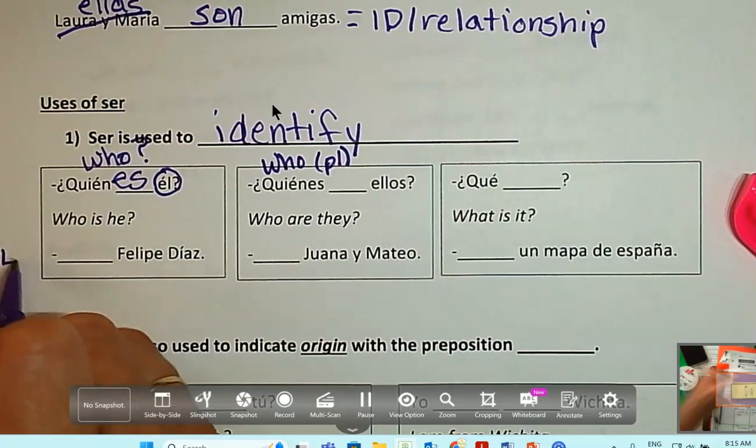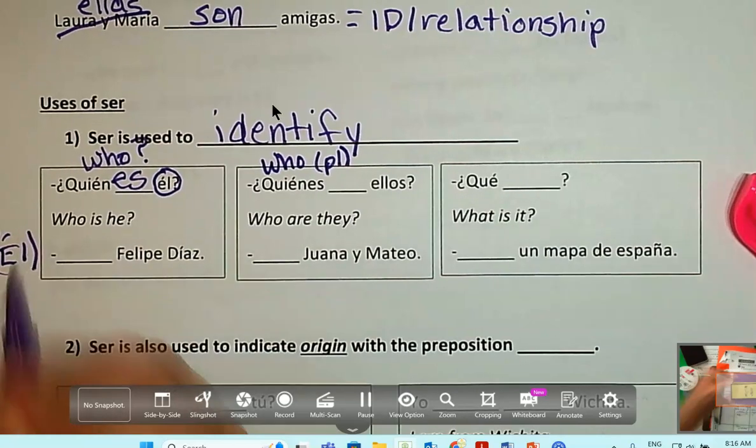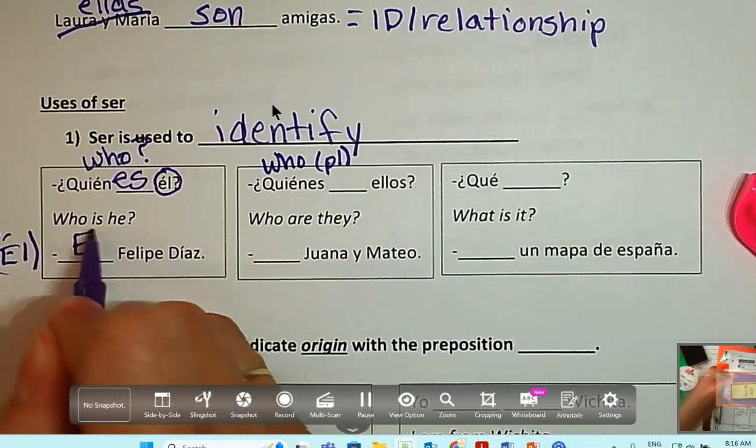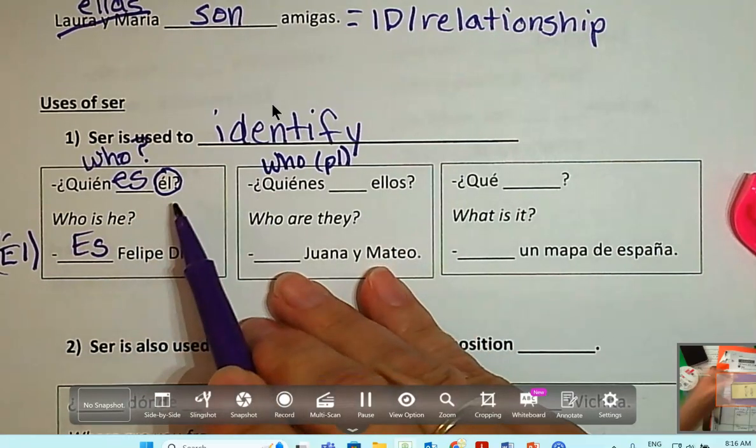So we have understood he out here. We're not going to say him. We can say él, but we're also going to skip it. What verb is it? Es. Okay. We have established who our subject is.